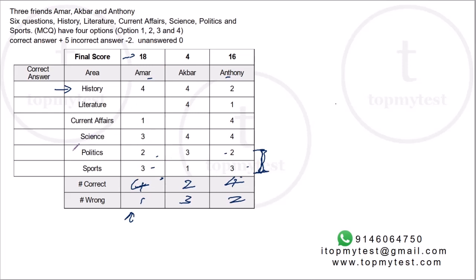Suppose his politics answer is wrong, Anthony's politics answer will also be wrong. Which means the remaining 4 answers will be correct. Right. Now let's score Anthony on this.